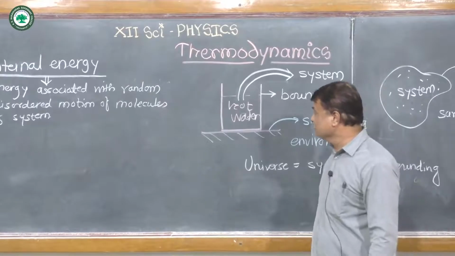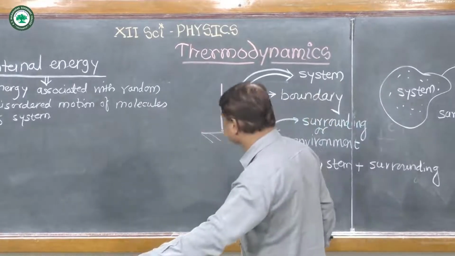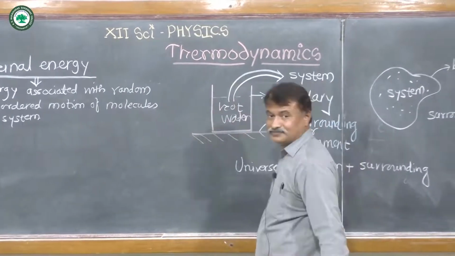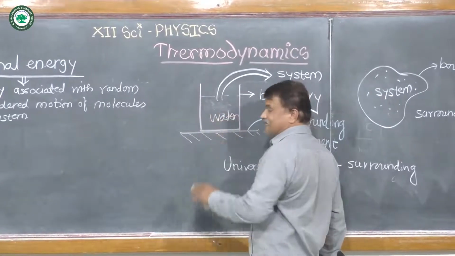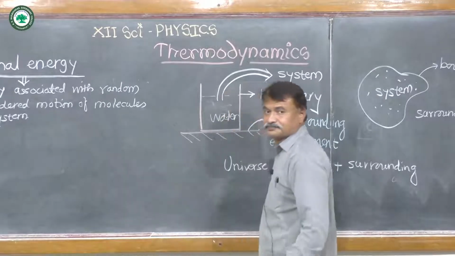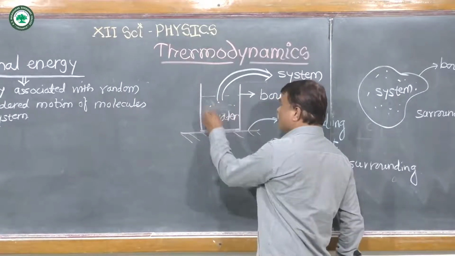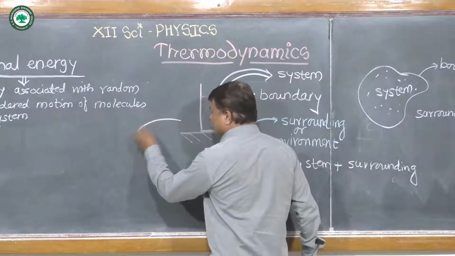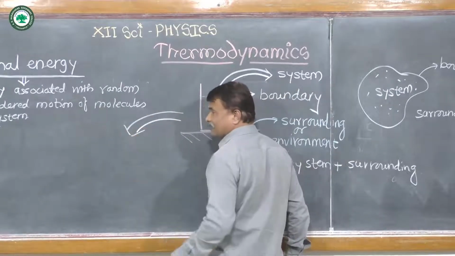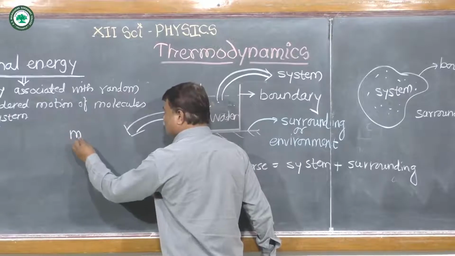Now if we consider water, hot water, or only water poured in a vessel, it consists of n number of molecules. If you observe with the naked eye, then this observation is macroscopic.